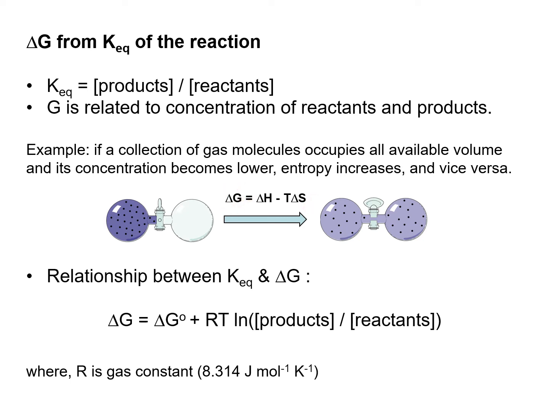So the relationship between the KEQ and the delta G can be written as delta G equals delta G naught plus RT ln concentration of all the products divided by the concentration of all the reactants. And here the delta G naught is the delta G value at a standard state. The standard state we're going to discuss later in this lecture. And the R is the gas constant, as you can see here, and the T is the temperature in Kelvin.